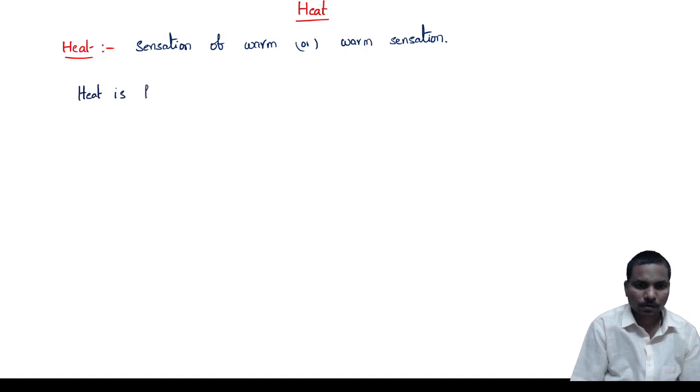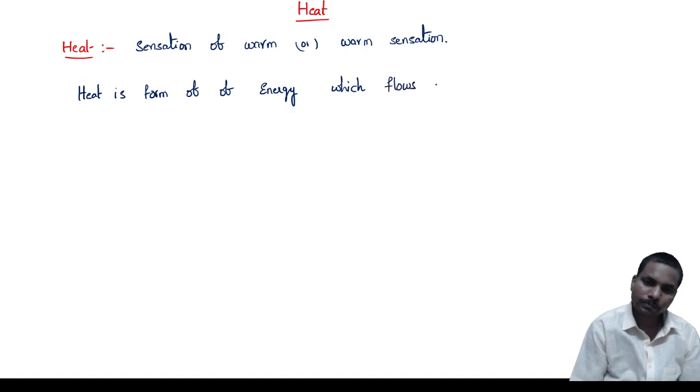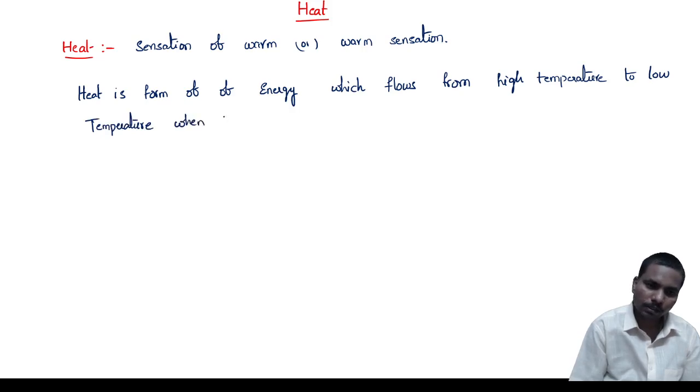So heat is a form of energy which flows from high temperature to low temperature when they are in contact with each other.